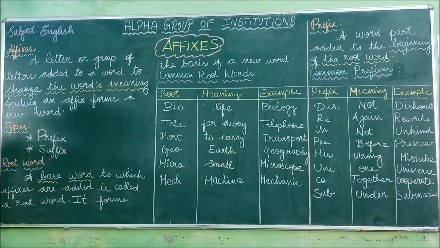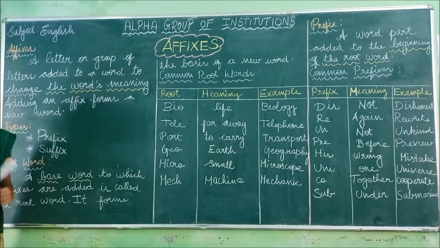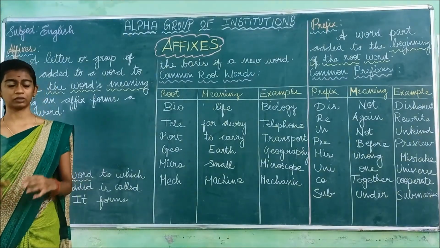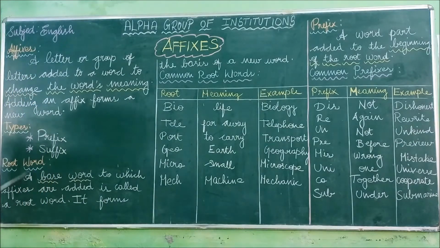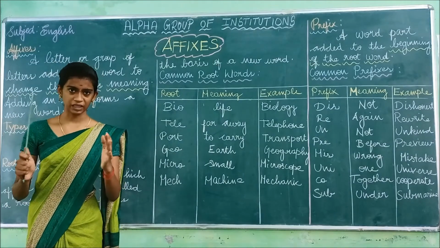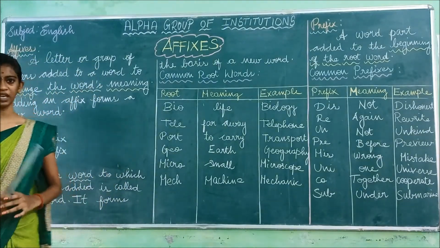Have you understood? After this, we are going to see what is meant by root word. If there is a root word, you can add the prefix or the suffix. So for that, you have to know what is meant by a root word. This is the definition of root word: a base word to which affixes are added is called a root word. So the root word is called the base word, in which the prefix or the suffix has to be added.